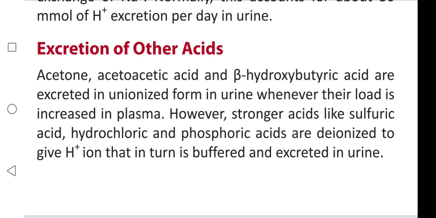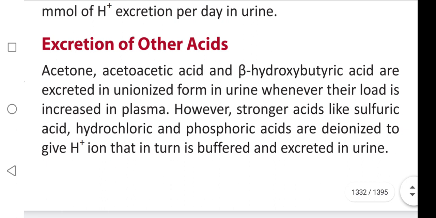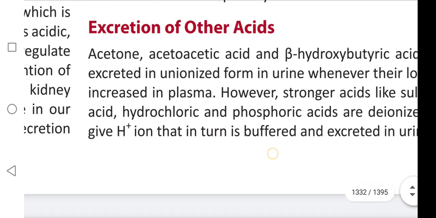However, strong acids like sulfuric acid, hydrochloric, and phosphoric acids are ionized to give H plus ion that in turn is buffered and excreted in urine. What are the other acids excreted in unionized form in urine? Acetone, acetoacetic acid, and beta hydroxybutyric acid.